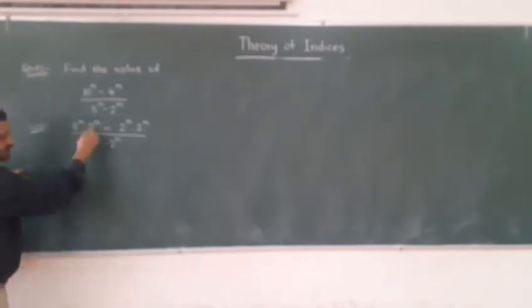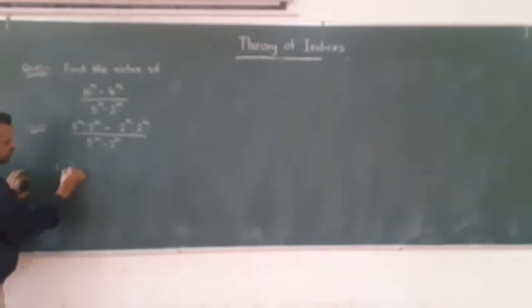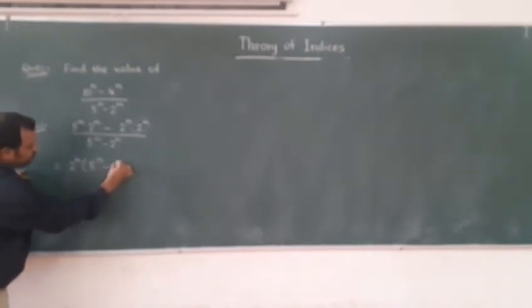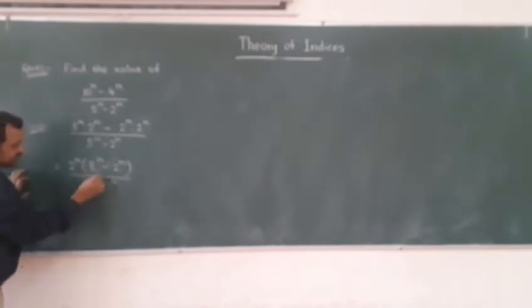Can we take anything common from numerator? 2 power n is here, 2 power n is here, we can take 2 power n common. So when you take common, what you will get? You will get 5 power n minus 2 power n divided by 5 power n minus 2 power n. So you can see here, both will get cancelled. So answer of this question is 2 power n.